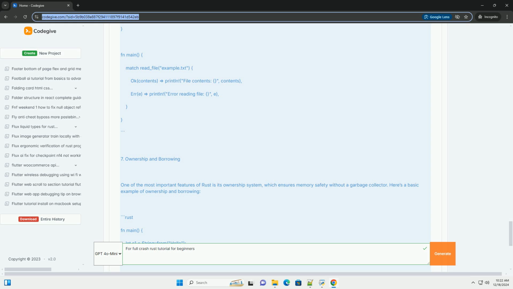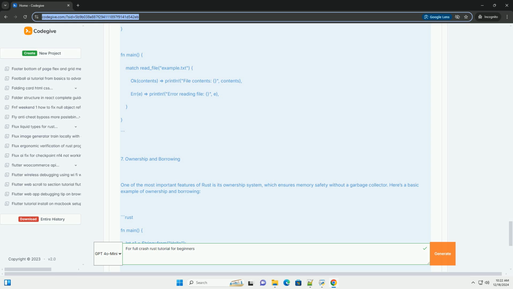5. Functions. Functions in Rust are declared using the fn keyword. Here's an example of a function that adds two numbers. Rust: fn add(a: i32, b: i32) -> i32 { a + b }. fn main() { let result = add(5, 3); println the result of adding is result.